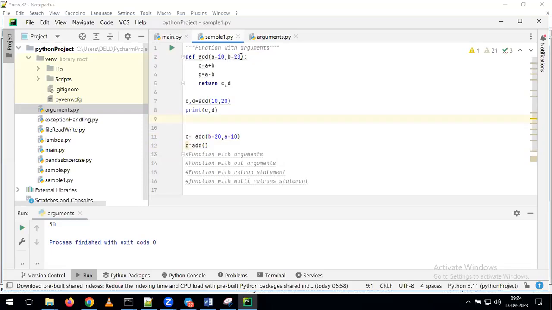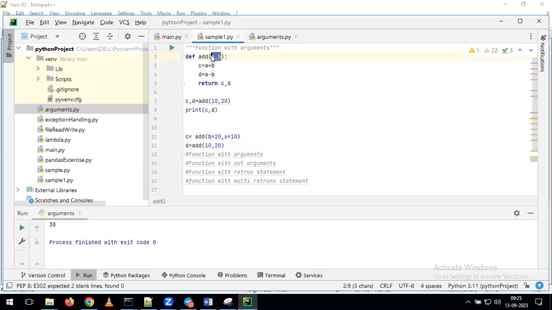Now in the same way, I am giving, for example, simply a comma b here, and here I am calling add of a comma b. Now what type of function argument is it? I'm giving 10 comma 20. Now what type of argument? It's nothing but our positional arguments, because we are given a comma b and we are giving the values directly, so we call it a positional argument.